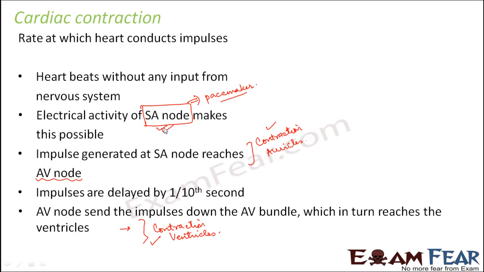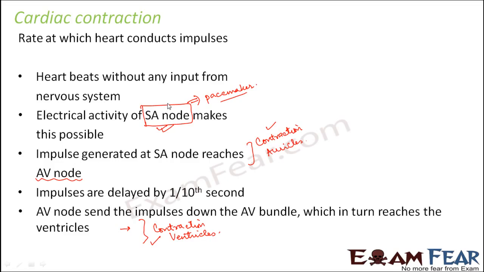So if 70 to 75 action potentials are generated, that many times it can cause the auricles to contract, that many times it can cause the ventricles to contract. So that many times it can cause the heart to beat in 1 minute. And that is why our heart also beats almost around 70 to 75 times per minute, depending upon the age and the health of the individual.